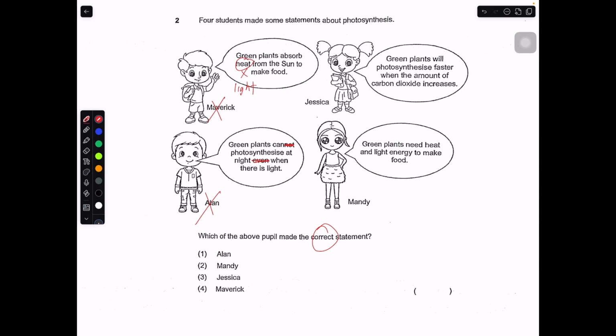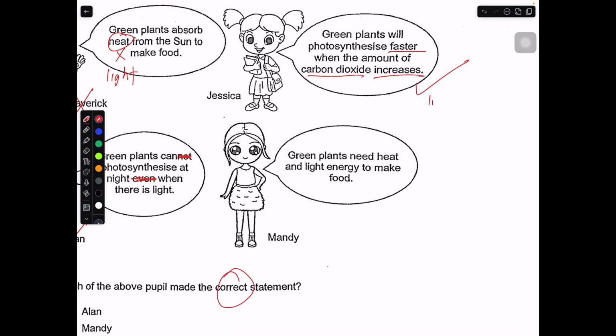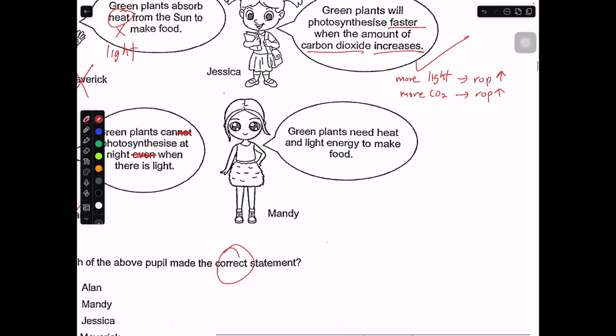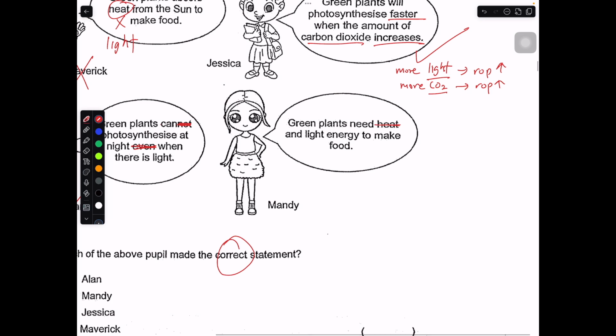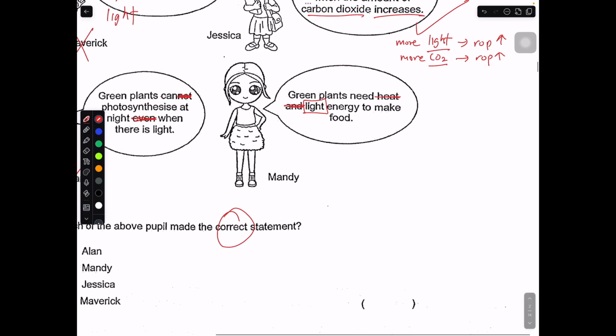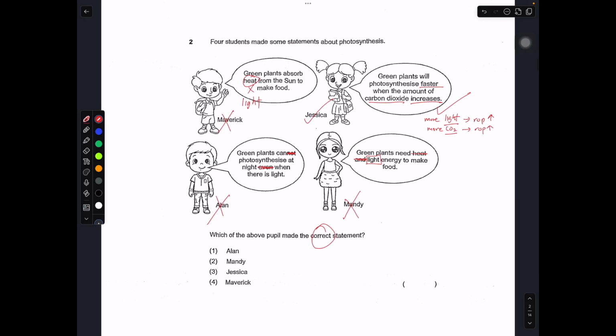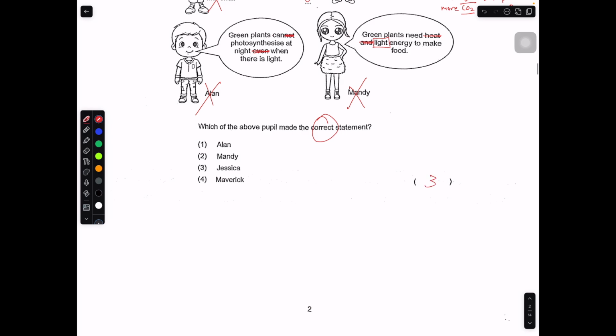Green plants will photosynthesize faster when the amount of carbon dioxide increases. Yes, this is correct. There are a few factors that will affect the rate of photosynthesis. Light: usually when there is more light, the rate of photosynthesis increases. More carbon dioxide, the rate of photosynthesis also increases. These are the main 2 factors that we are looking at. Green plants need heat and light energy to make food. No, green plants need only light energy to make food. Mandy is wrong. Jessica is correct. So the answer will be number 3, Jessica.